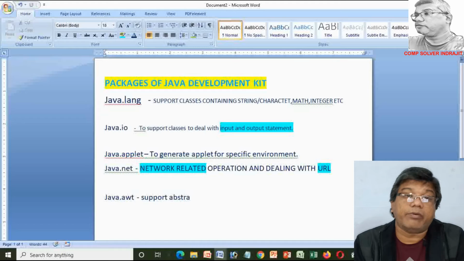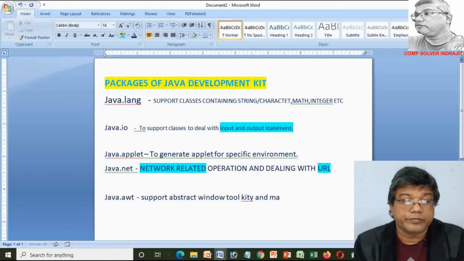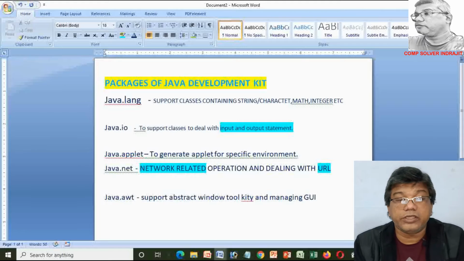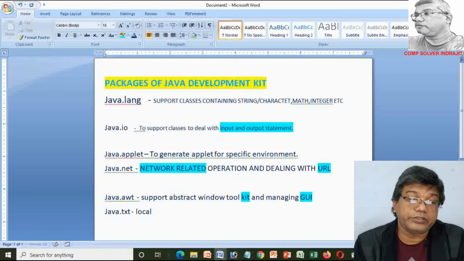Next package is java.awt. This package is basically used to support the abstract window toolkit and managing GUI, which is also known as graphical user interface.